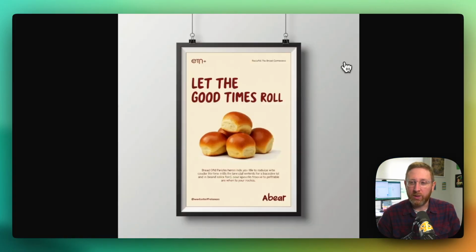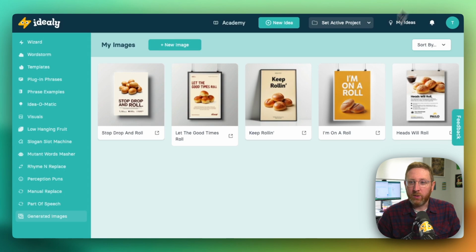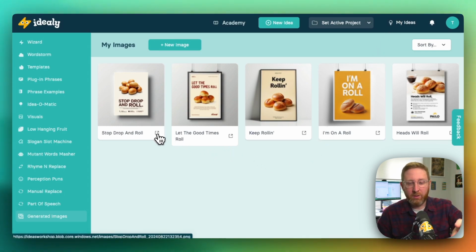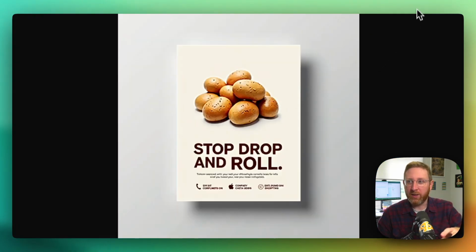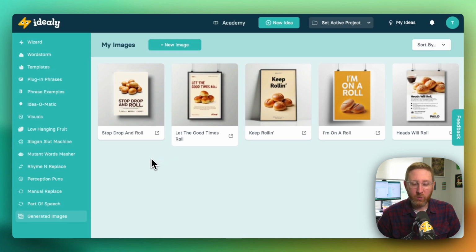Keep rolling looks pretty good. Let the good times roll. So you can just see things coming to life in front of you. You can have very early first draft visualizations or art directions for your ideas here inside Ideally. So that's a brand new tool. We just added it this week. It's a beta tool and it's very early days. But hopefully you can see over the course of the past few minutes some of the tools we've got inside Ideally, some of the ways it can help you come up with original ideas, and some of the ways it can help you visualize those ideas as well.